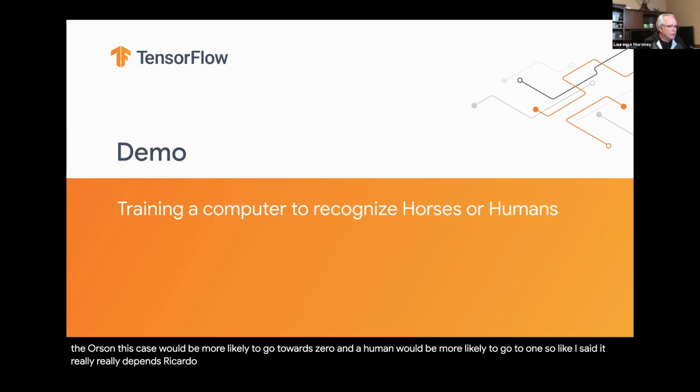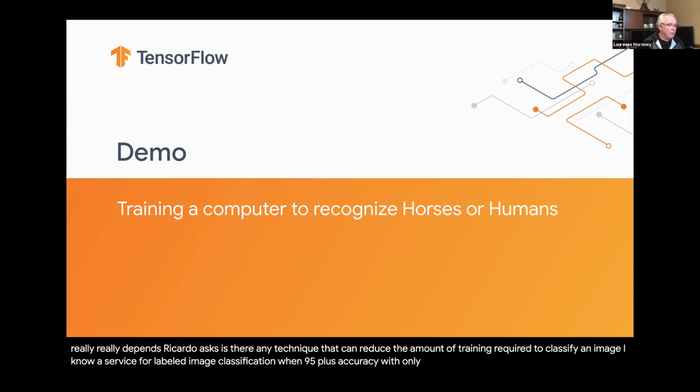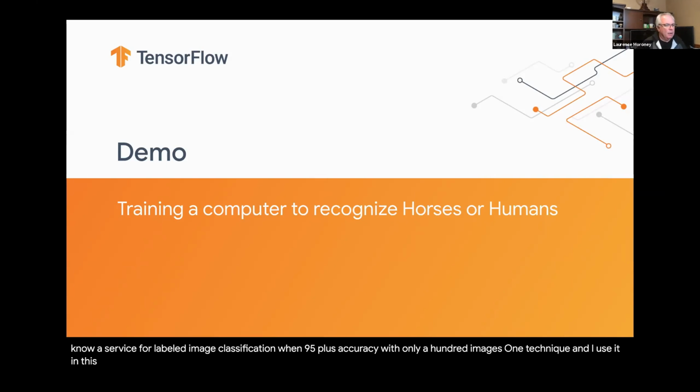Ricardo asks, is there any technique that can reduce the amount of training required to classify an image? I know a service for labeled image classification with 95+ accuracy with only 100 images. One technique, and I used it in this demo, although I didn't have time to show it, is called image augmentation. And the idea behind image augmentation, if you can imagine, I was talking about overfitting earlier on,